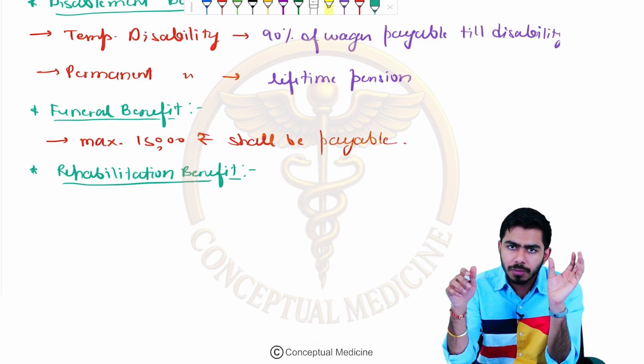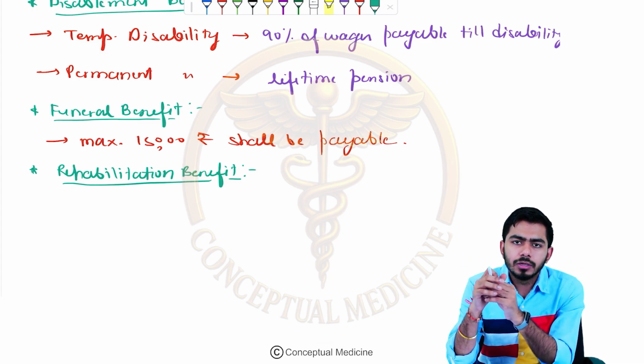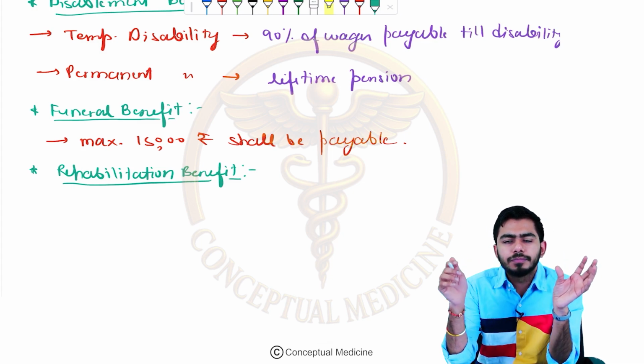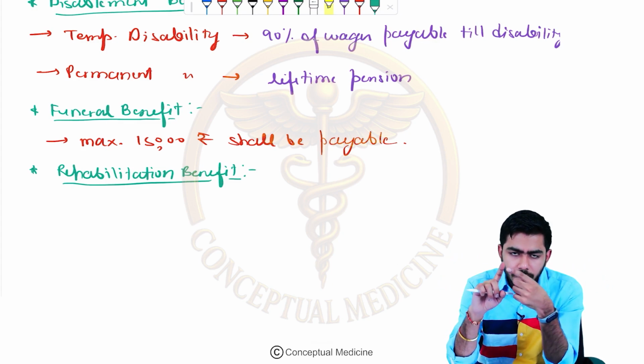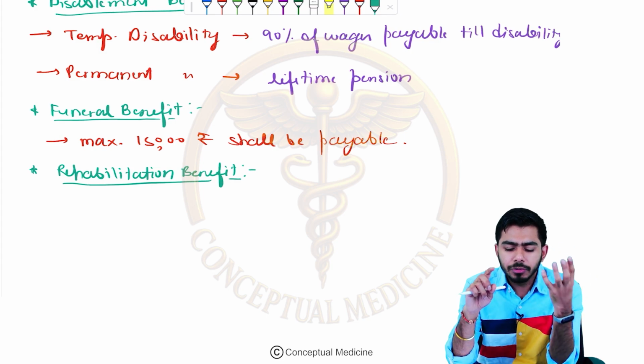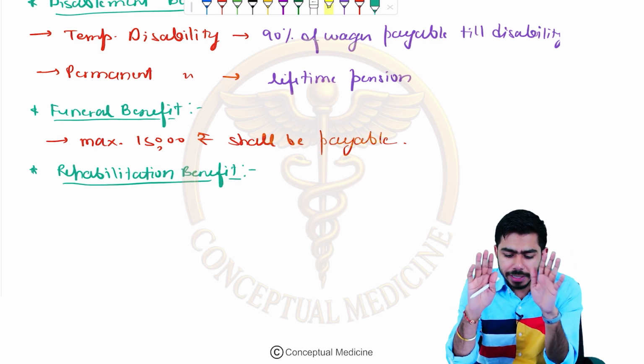So if some person was employed in a particular factory, even after retirement or even after permanent disability, they will be eligible for getting medical treatment.